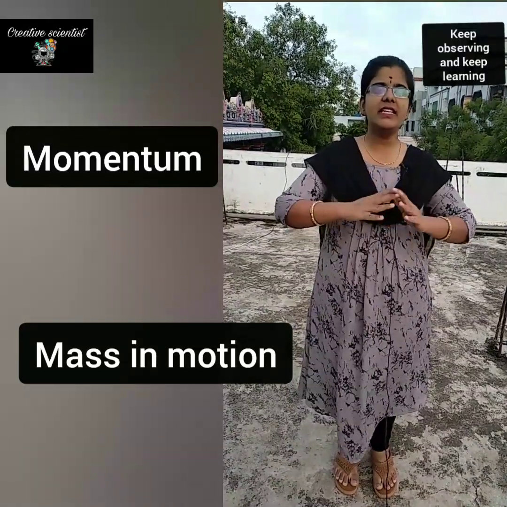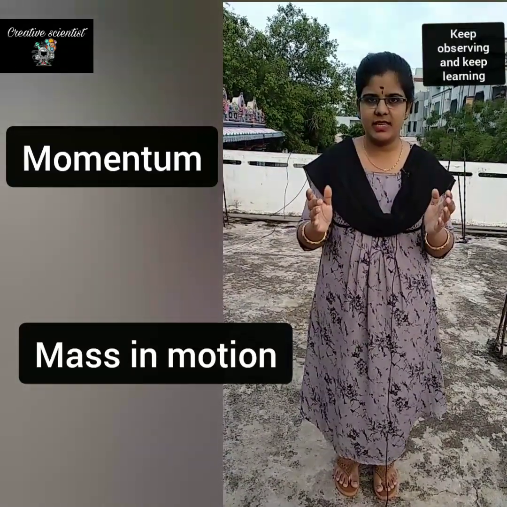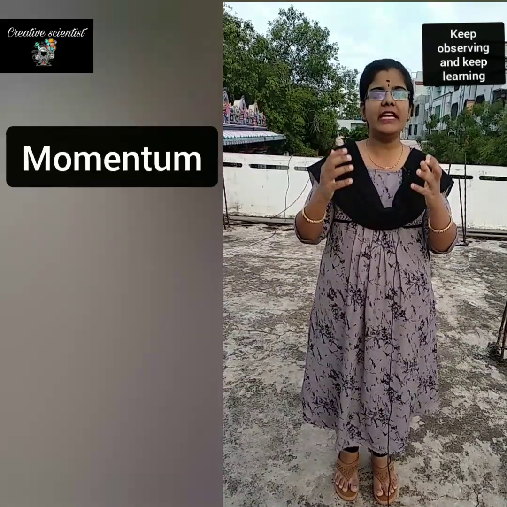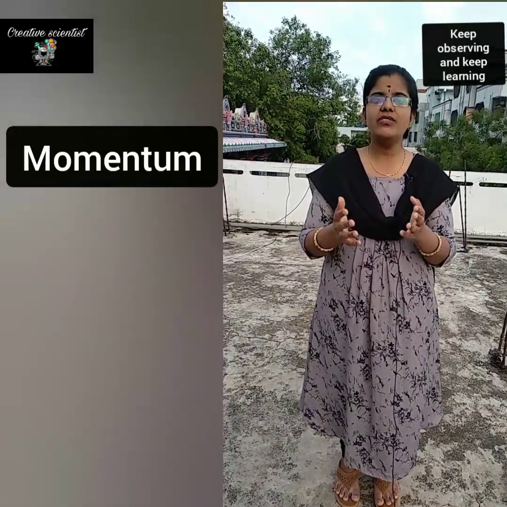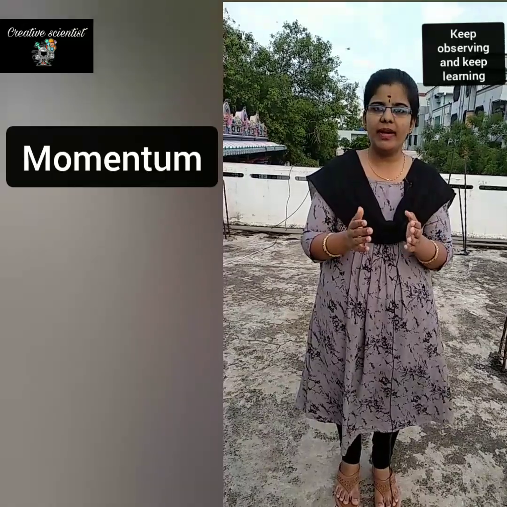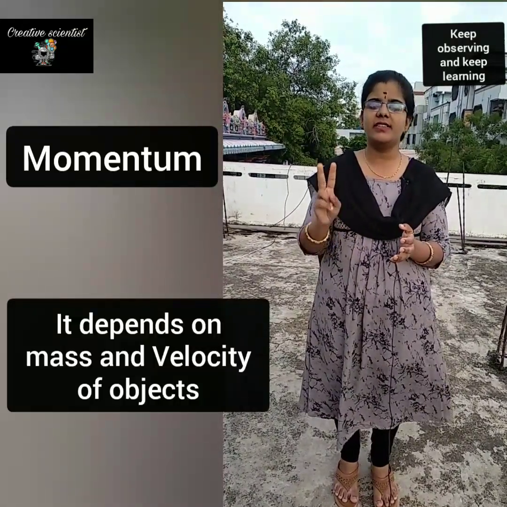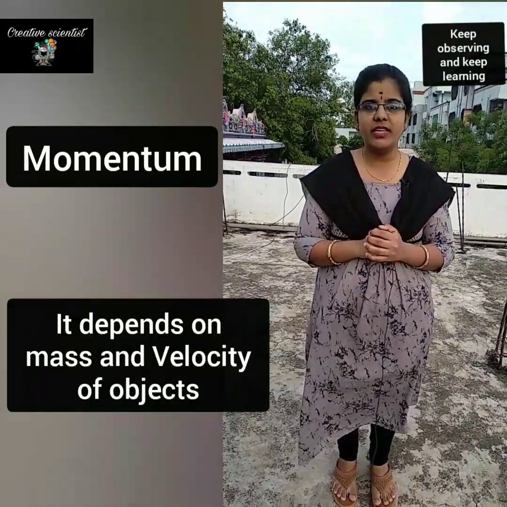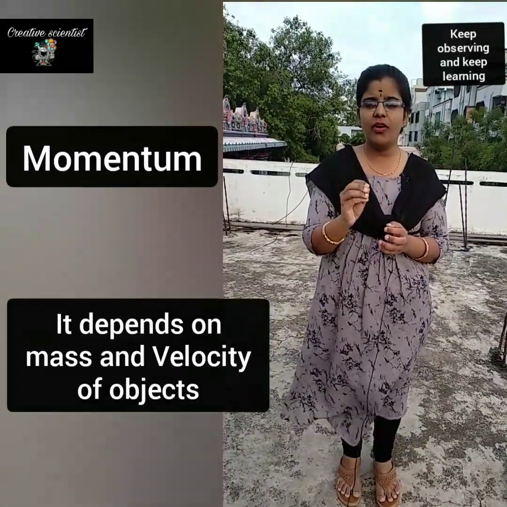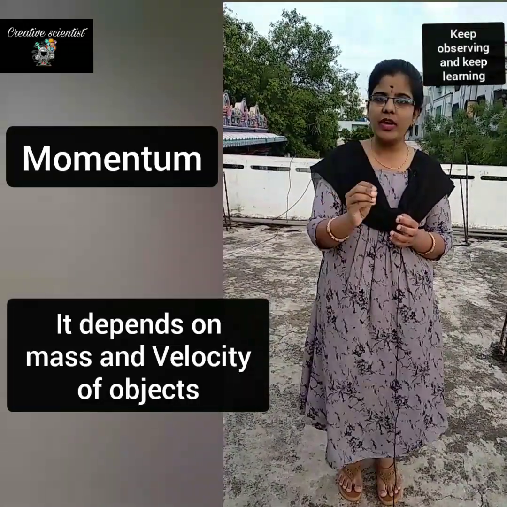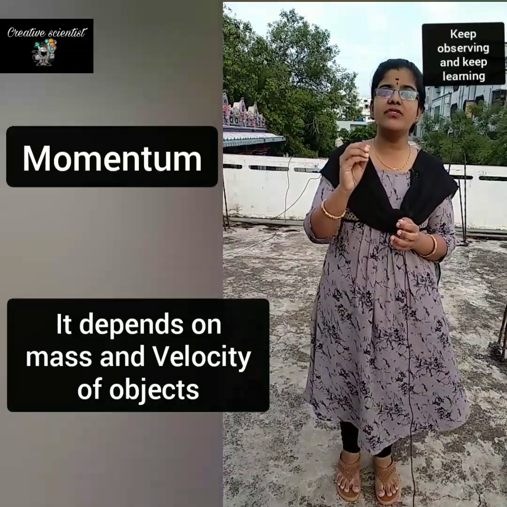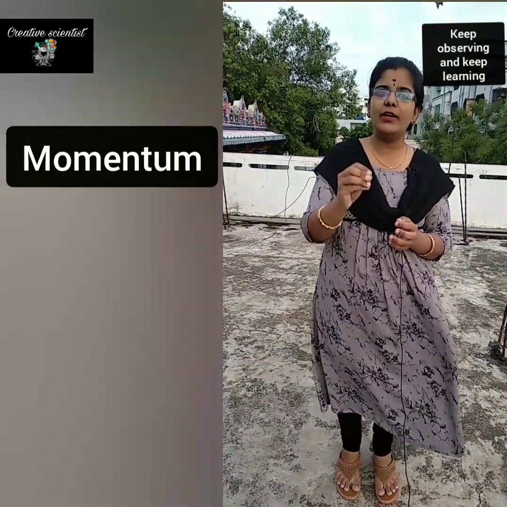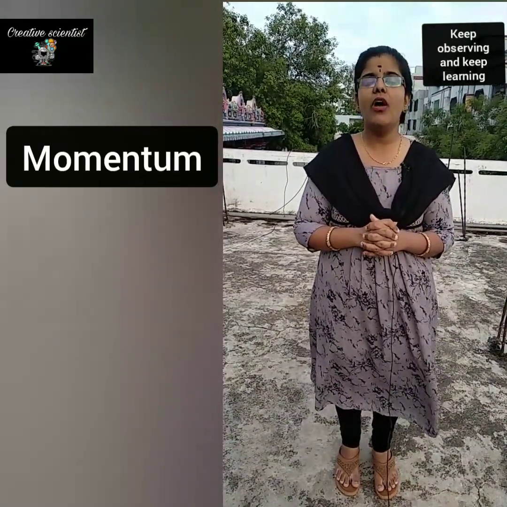Okay, so here we see that every object has a mass, and for moving it we need some velocity. So that is what momentum is. It depends on two characteristics, that is mass and velocity. In simple words, if we want to move an object, how much force we need to apply, we will get to know by the momentum of the object.